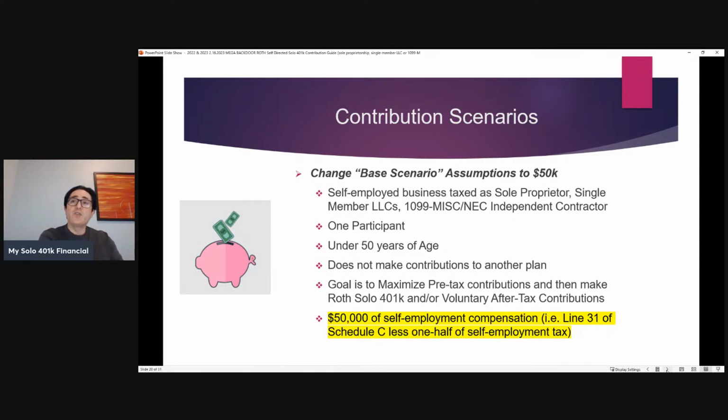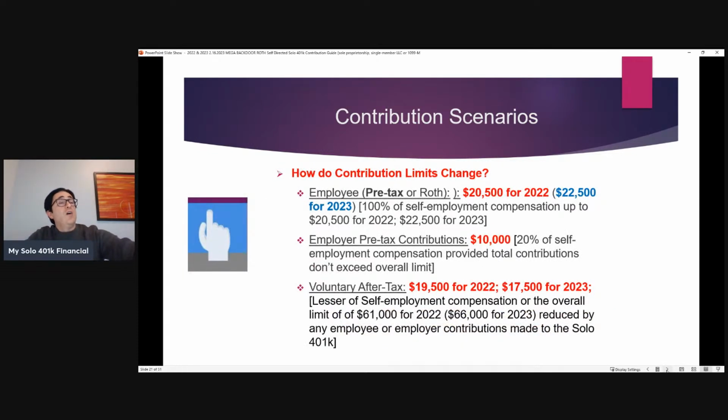So now let's change the base assumption. Instead of $100,000 of self-employment compensation, let's assume they have $50,000. So what changes? Well, they're still going to be able to hit that $20,500 pre-tax employee contribution limit for 2022 and $22,500 employee pre-tax contribution limit for 2023. Their employer limit will come down because remember, that's a percentage, it's 20%. So now 20% of $50,000 is $10,000.